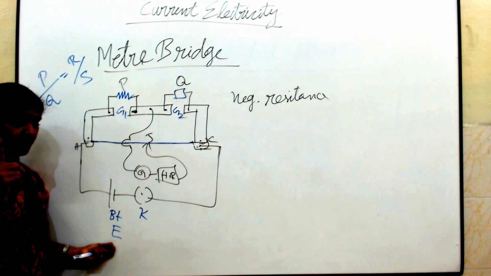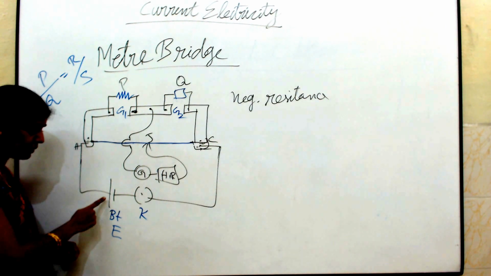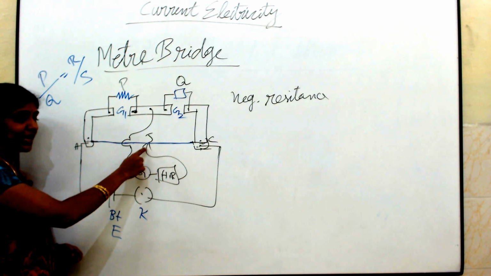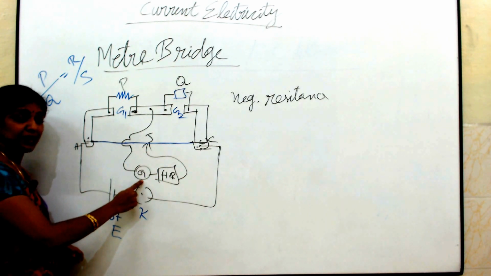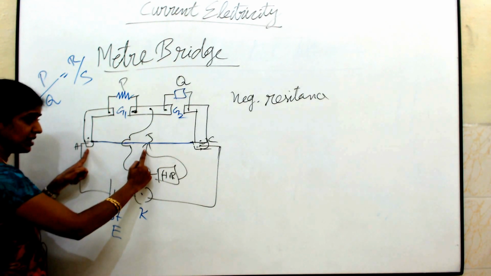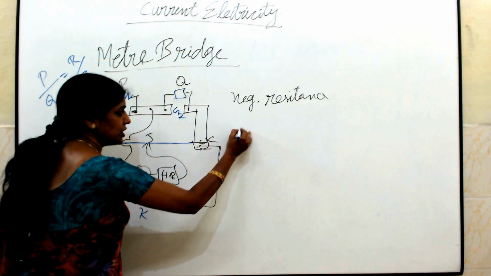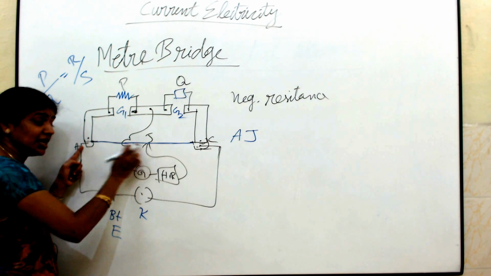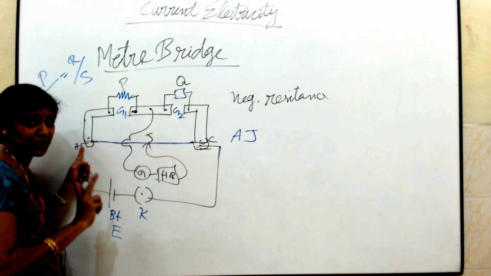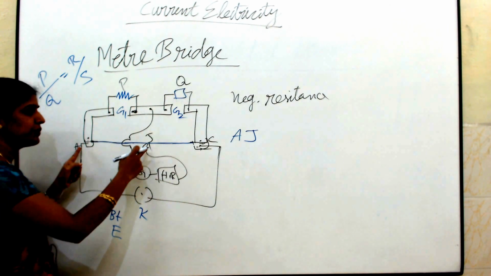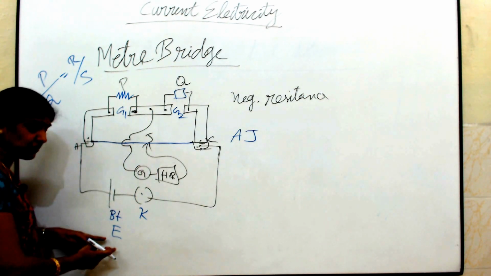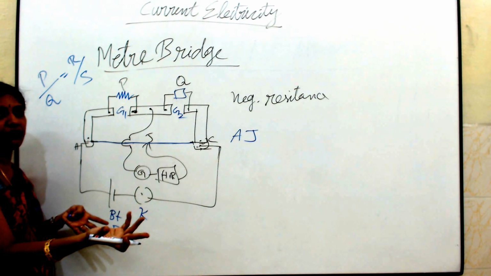You know what is meant by EMF? It is nothing but the difference of potential between the two terminals of a battery. When I keep the jockey at a certain point, the galvanometer shows zero deflection. So at these 2 points, that is at AJ, the difference of potential between these 2 points, which we call the potential difference in a closed circuit, will be equal to the EMF of the cell. When the potential difference is equal to the EMF of the cell, no current will be flowing.